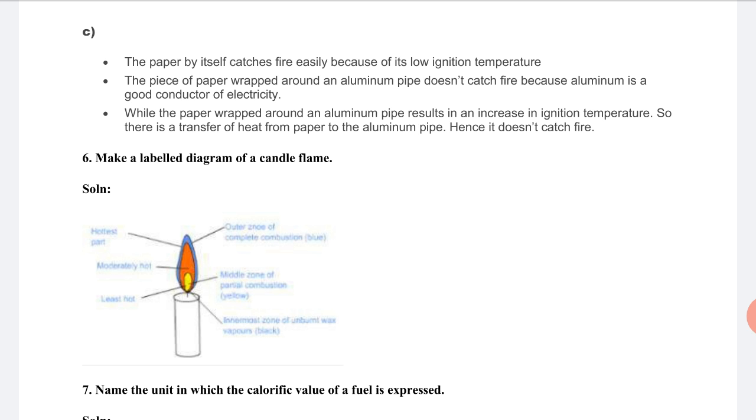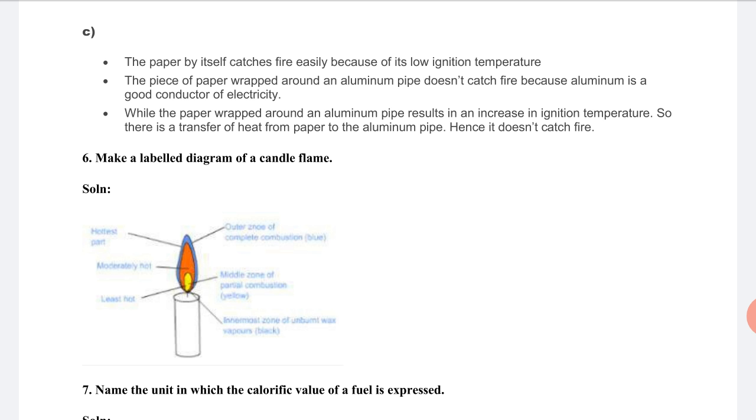When the paper is wrapped around the aluminum pipe, the ignition temperature effectively increases. That's why there is a transfer of heat from the paper to the aluminum pipe. Hence, it doesn't catch fire. So here, heat is transferred from paper to the aluminum pipe. That's why it doesn't catch fire.